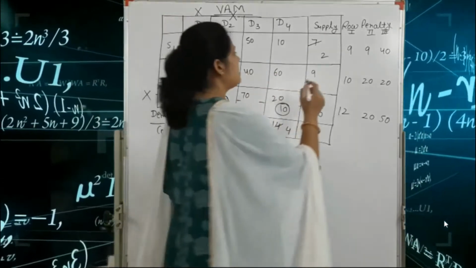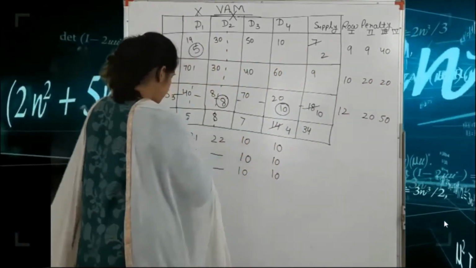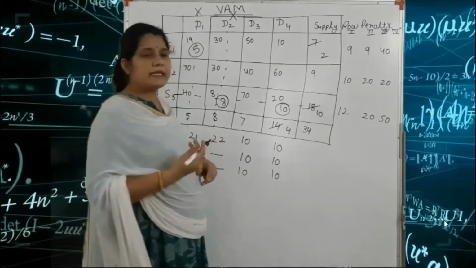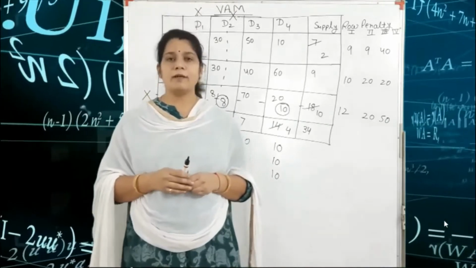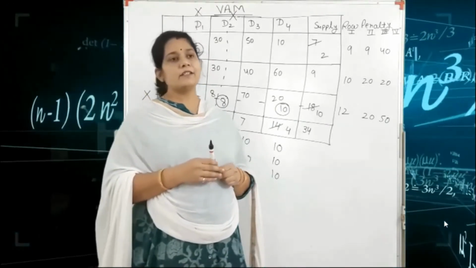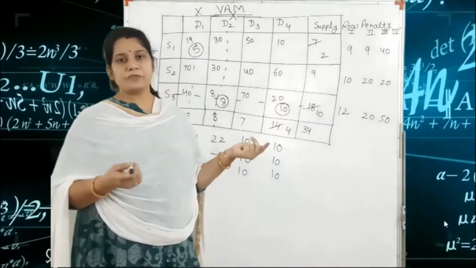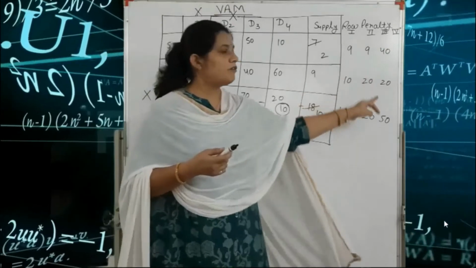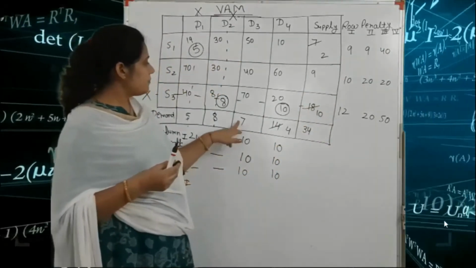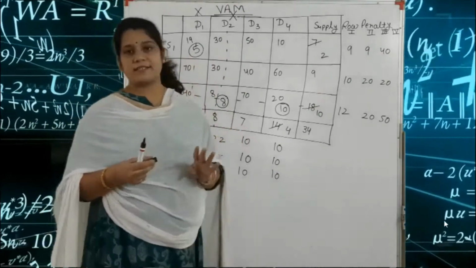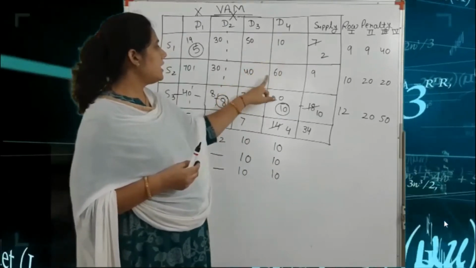Fourth penalty, that means what? Here we find the fourth row penalty and here we find the fourth column penalty. In case you have already found the third row penalty and column penalty, and after that you put here logically for supply and demand, no need to find the fourth row penalty and column penalty. Got it? Because here we have only 4 cells for allocation: 50, 10, 40 and 60.